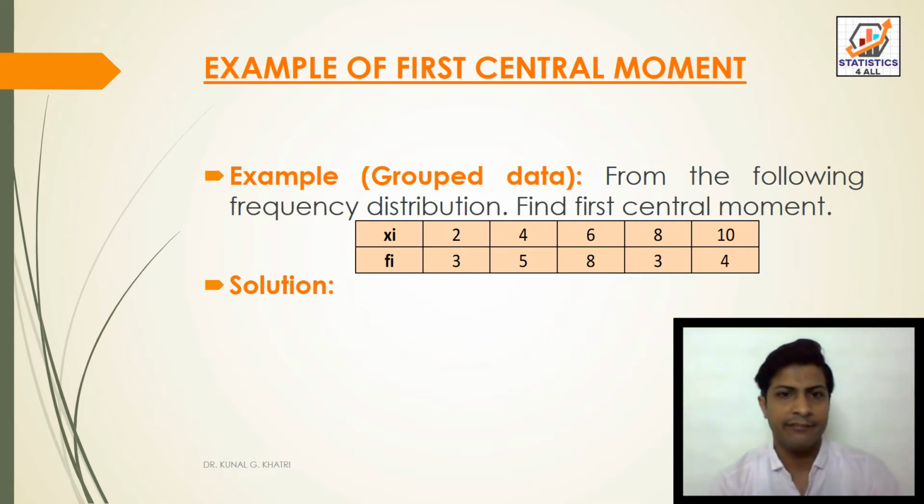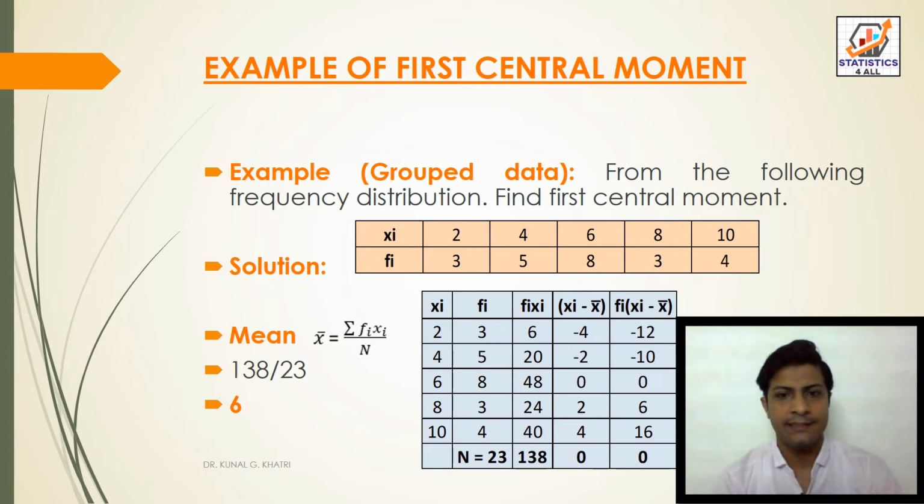Now we'll take one example for grouped data. From the following frequency distribution, find the first central moment. Your xi is given as 2, 4, 6, 8, 10, and the frequency is also given as 3, 5, 8, 3, 4. Now we will write this in table form. First we calculate the total frequency. Here we can see that the total frequency n is equal to 23.